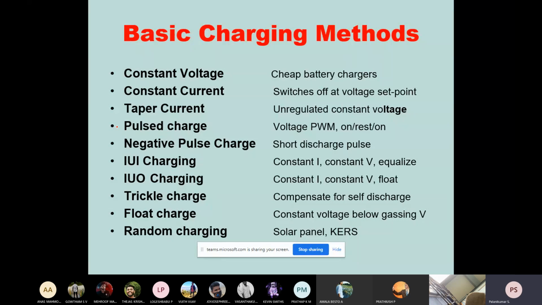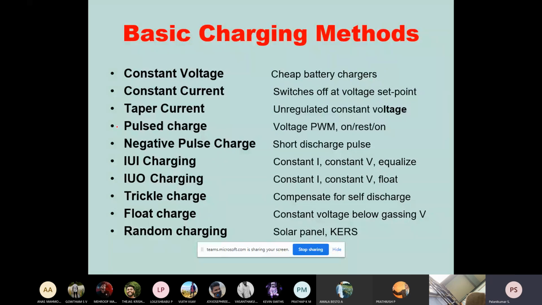So these are all the basic charging methods. One is constant voltage. For example, lead acid batteries and nickel cadmium batteries need a constant voltage, so they are also called cheap battery chargers. Always giving a constant voltage will not be a problem, so there is always a possibility of providing the same.